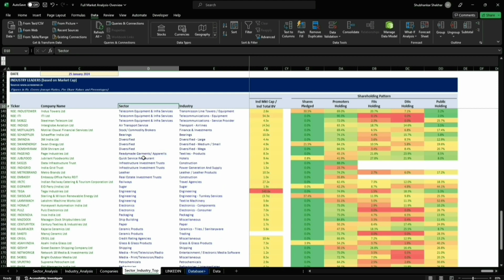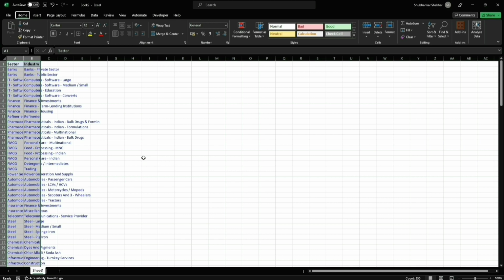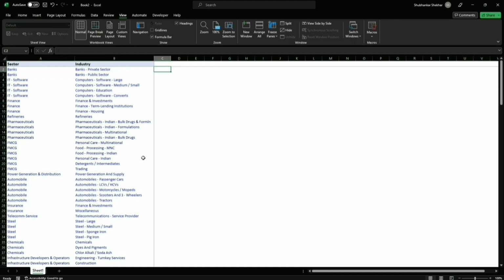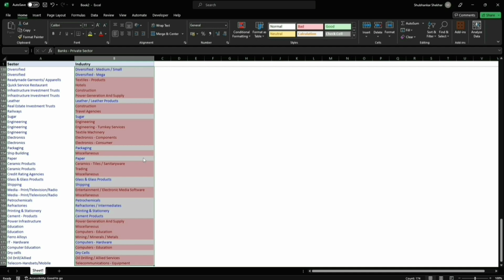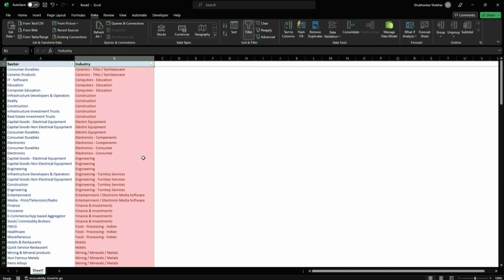One last thing to remember is that let's just select this, create a new sheet, and what I'll show you is I'll highlight duplicates and then arrange it, right? So what you'll notice is here, like industry, ceramic, tiles, and sanitary ware happens to fall under two sectors, right? So there might be companies which fall under consumer durables and ceramics, whereas there is another sector as well, ceramic products, and within that sector they're also falling under the industry. So remember that calculations done in my analysis is when the company or the group of companies fall under both the sector and industry.